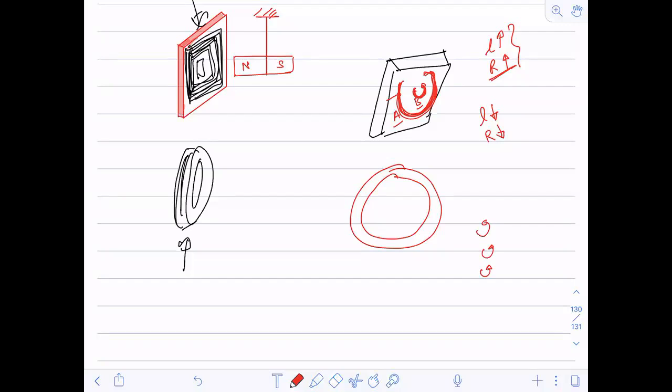Okay. And these currents will also follow Joule's law of heating. Did you understand this?